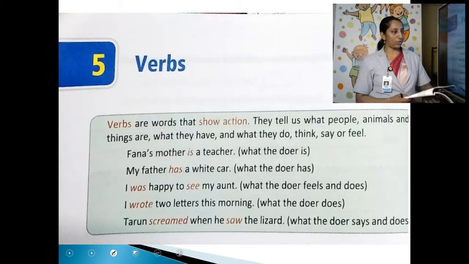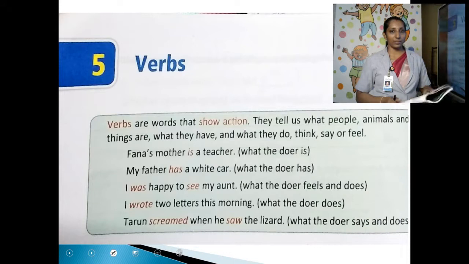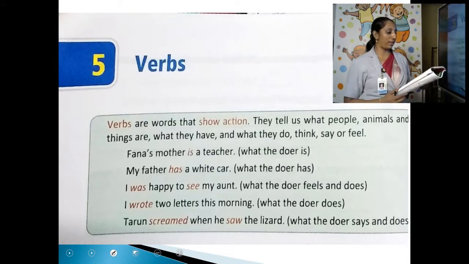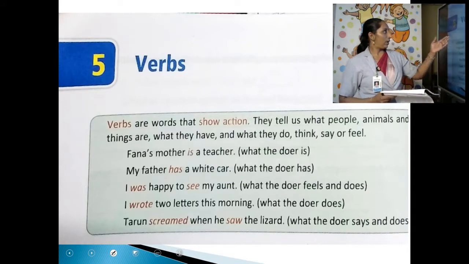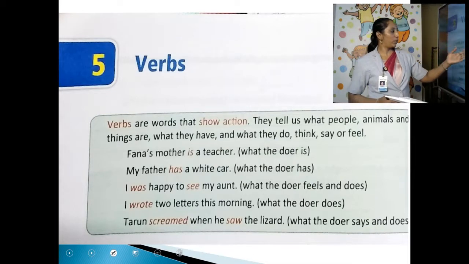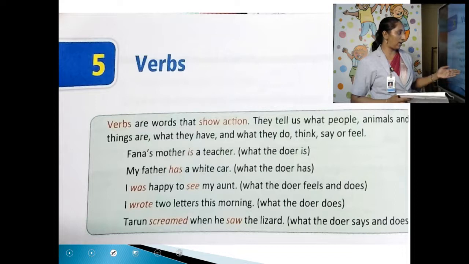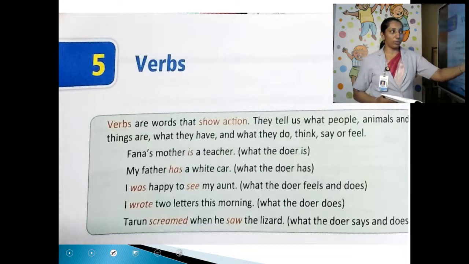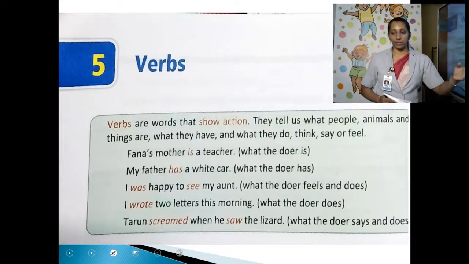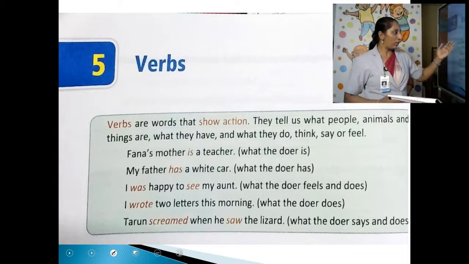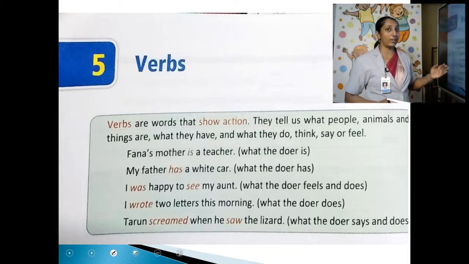Now let us look into the textbook too. Please take your textbooks. You have your textbooks with you? Fine. Lesson 5, verbs. So verbs are words that show action. They tell us what people, animals and things are, what they have and what they do, think, say or feel. I have already explained that. So please go through the examples and understand the meaning there.